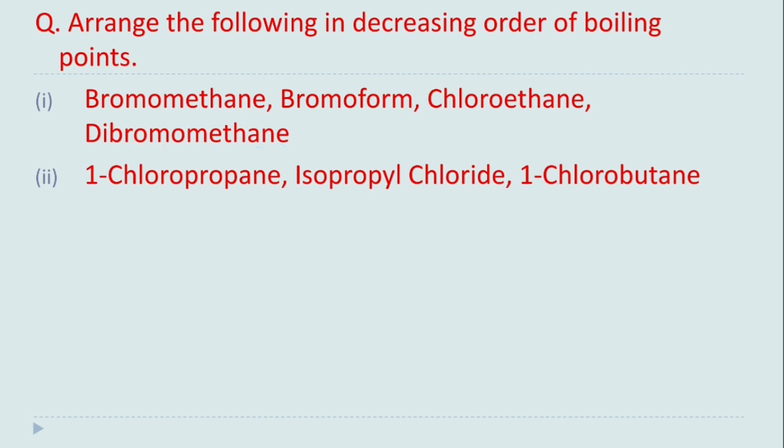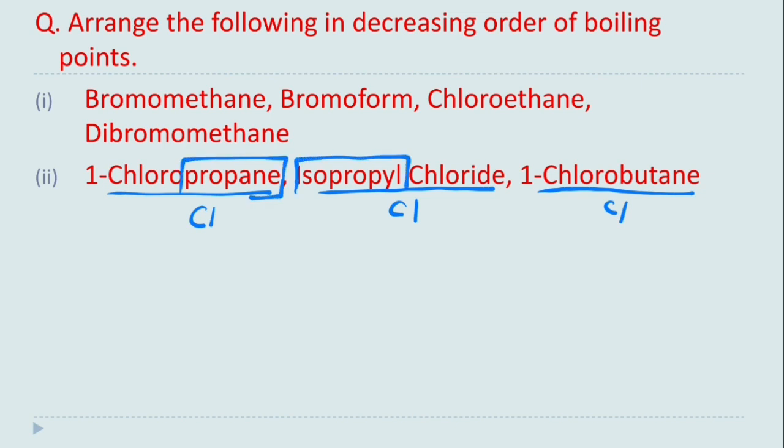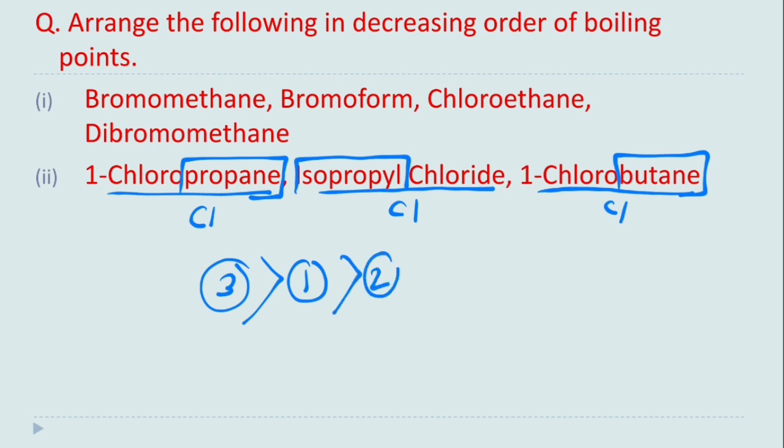Now look at the second example, 1-chloropropane, isopropyl chloride and 1-chlorobutane. You can see here there is one haloatom, which is chlorine, and there is variation in the alkyl chain. Here the alkyl chain is propane, here it is isopropyl, and here it is butane. So the larger alkyl chain will have higher boiling point, that means third, then first one because there is less branching, and then second one. Okay, so that's the method to solve these kinds of problems.